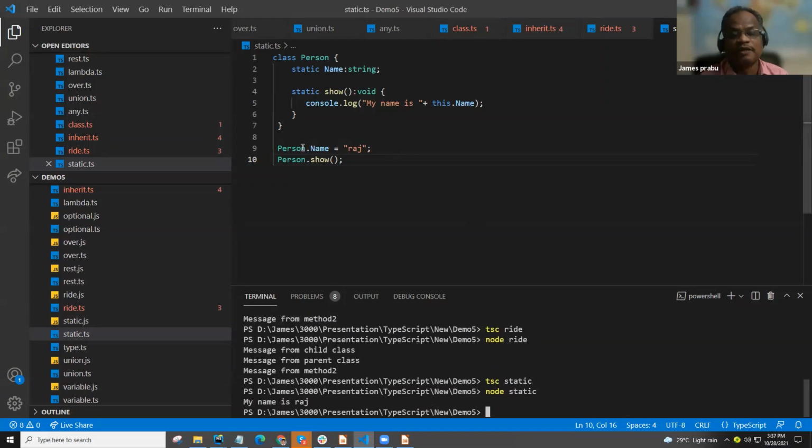See, directly we are assigning here, then we are printing. So this is about the static. But here we have one problem when we go for the static. My recommendation is, unless there is real usage, don't go for the static. Static means if you assign a name in one place, one instance, and in another page you are assigning another value, the latest value only will be in person.name.